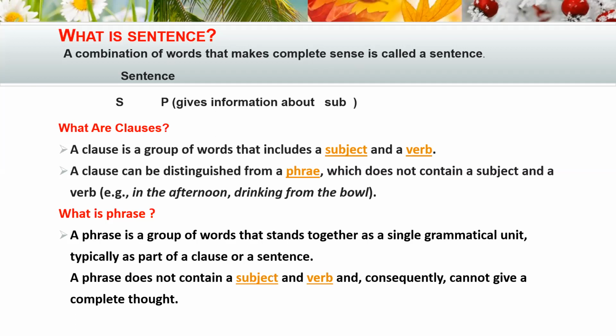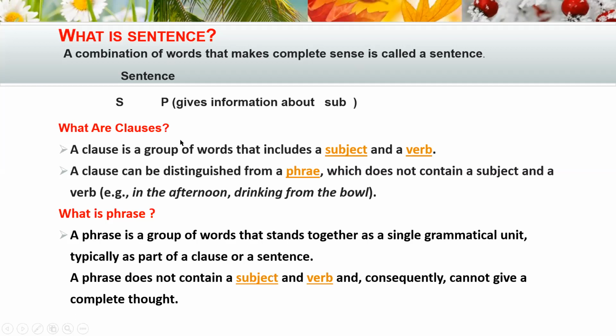That is called a sentence. Everybody knows that a sentence has two parts. One is subject and another is predicate. Okay, and predicate always gives information about the subject. We everybody know it.